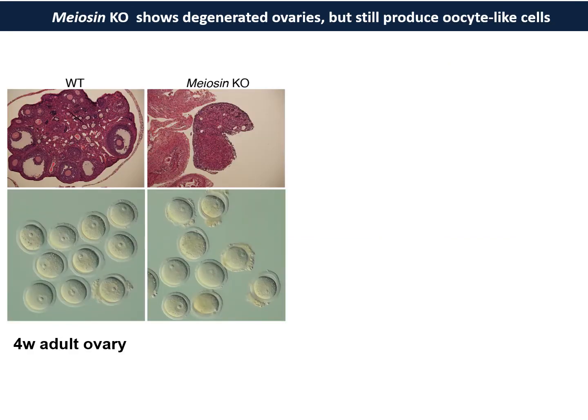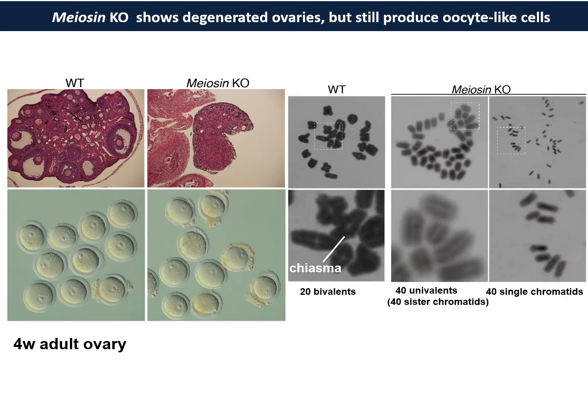This shows the phenotype of adult ovary. In meiosin knockouts, the ovary is degenerated and the size is smaller compared to wild type. But a small number of oocyte-like cells are still found in the knockout. By Giemsa staining, we can see 20 pairs of bivalent chromosomes in wild type, each pair bridged with chiasmata.